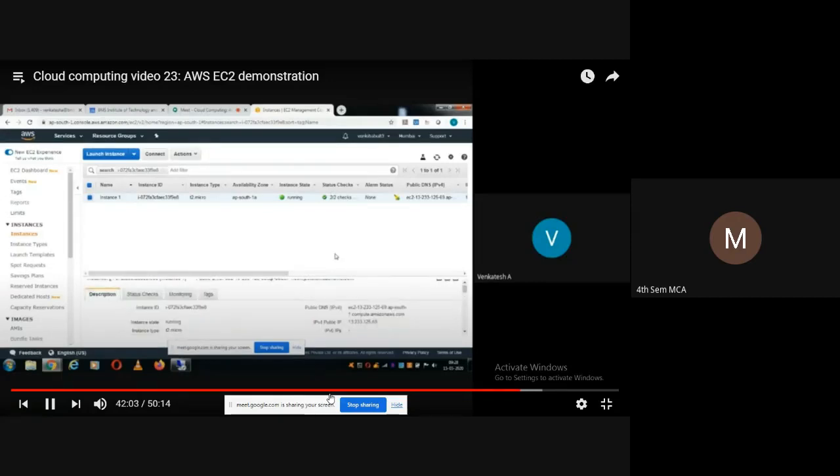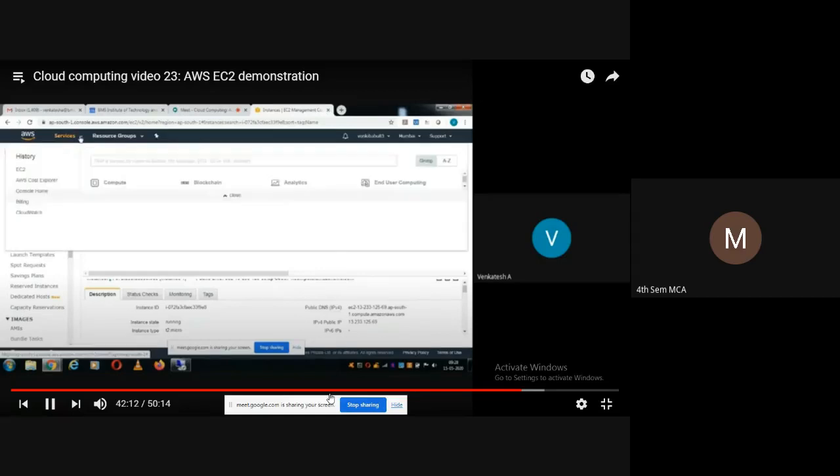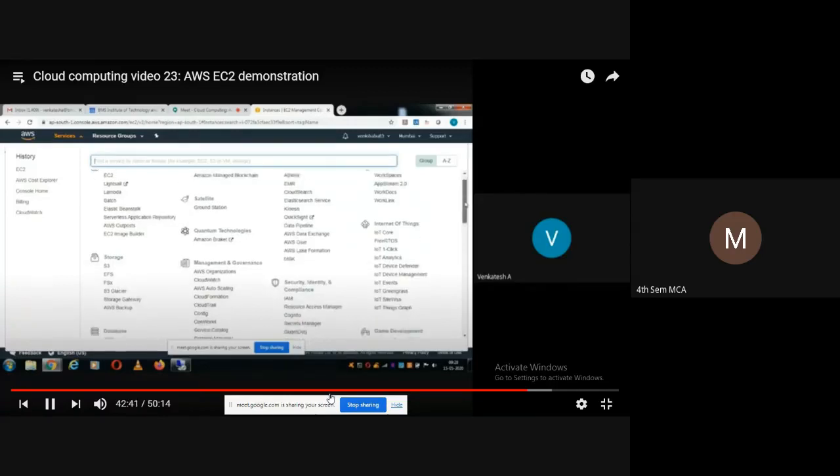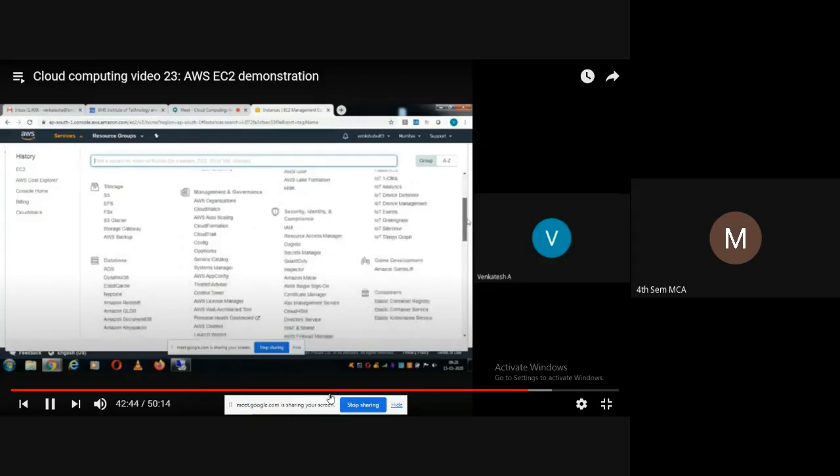Now one more application before deactivating this web server. We'll see one application, that is CloudWatch. Actually, let us see where it is. I had used it recently, so CloudWatch is here, but I want to show you where it is. Just look at where it is, CloudWatch.